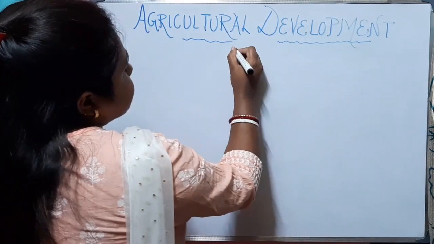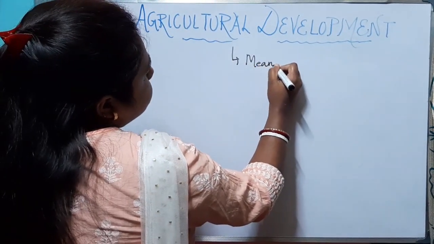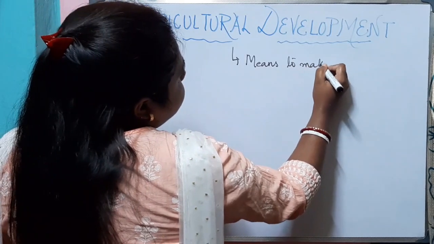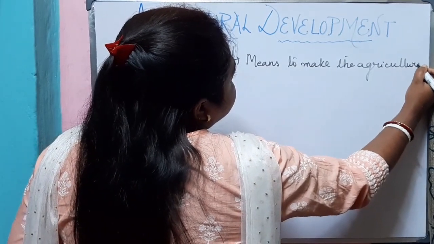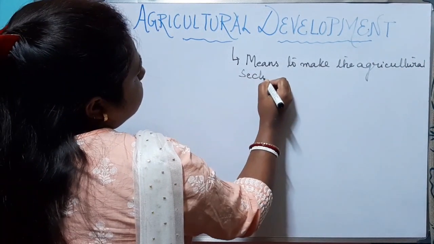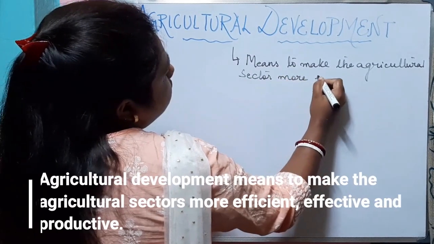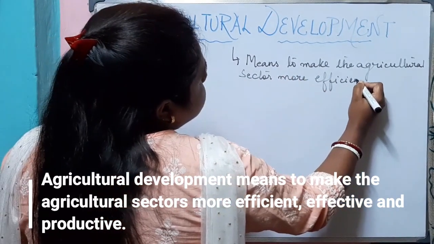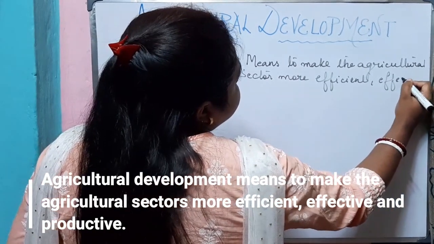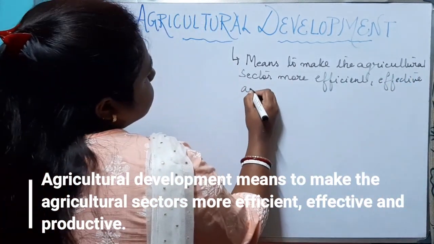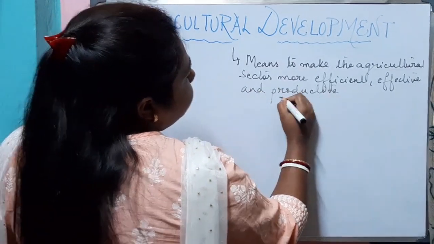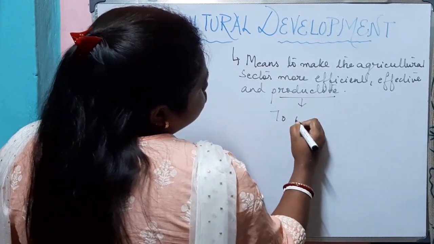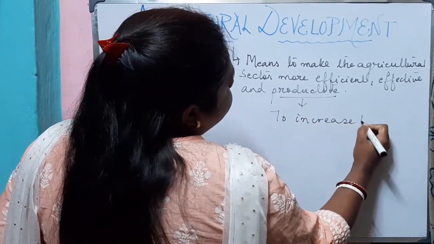Now, what do you mean by agricultural development? It simply means to make the agricultural sector more efficient, effective and productive. Now, what do you mean by productive? It means to increase the production.